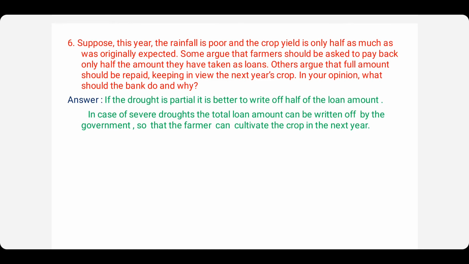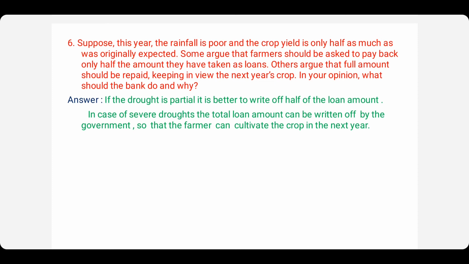So half of it can be excused, and half the loan amount we can demand them to pay. In case of severe droughts, if the drought is very severe, the farmer is completely in a devastated place, completely at a loss. At that time, what to do? In case of severe droughts, the total loan amount can be written off by the government so that the farmer can cultivate the crop in the next year.